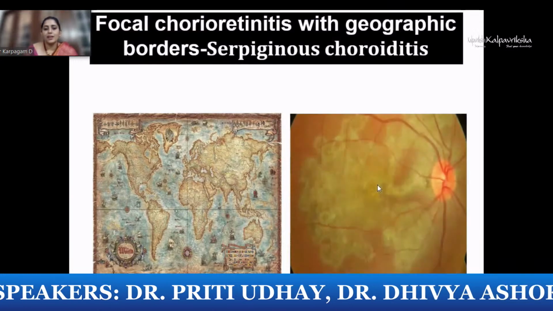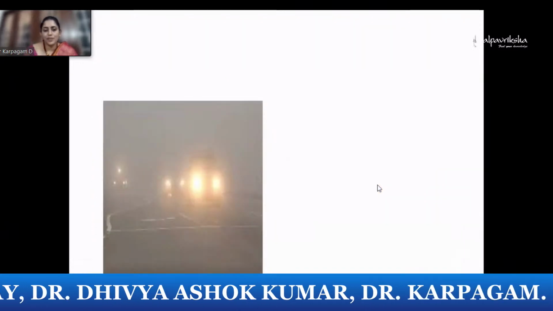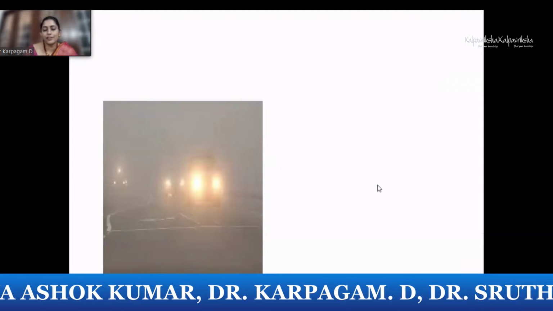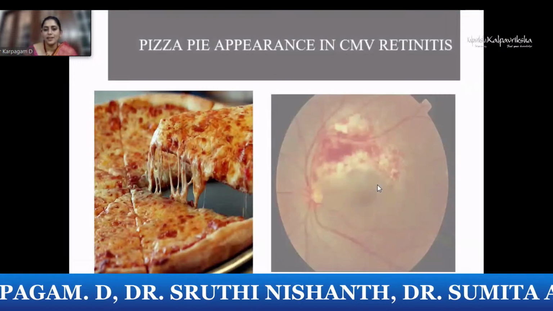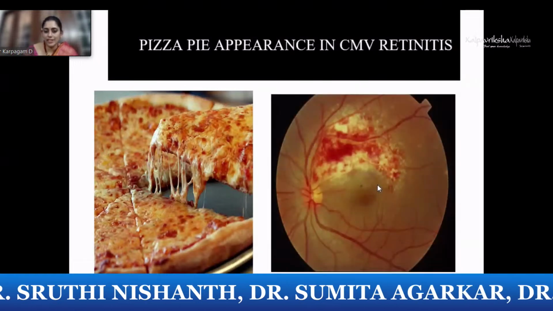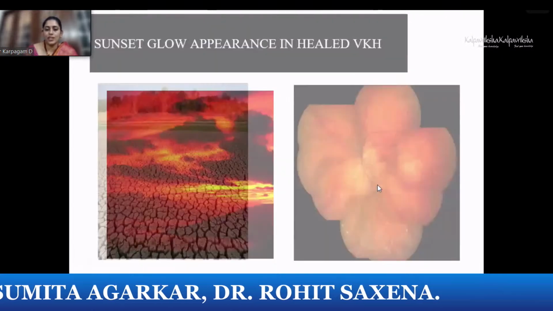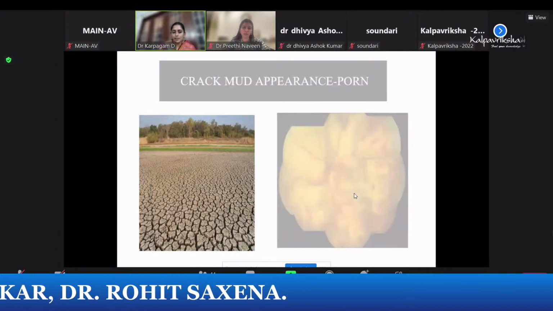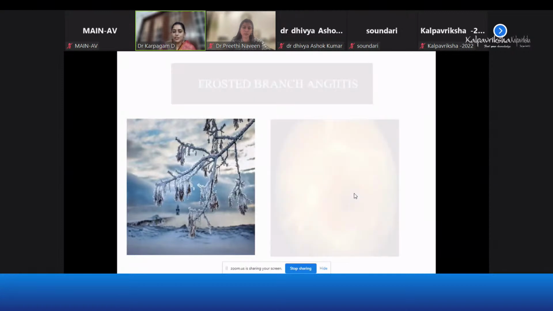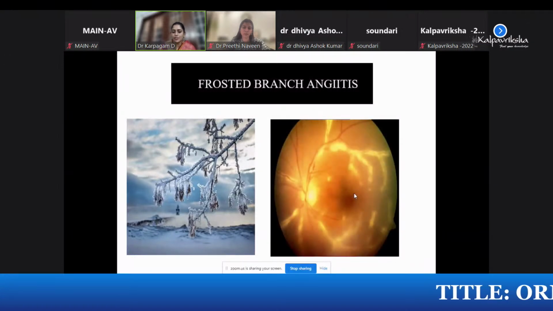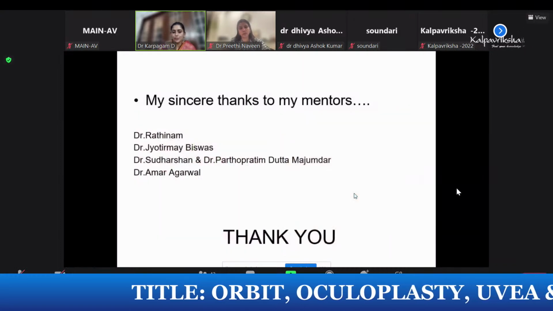So there are certain things which we should know before closing off. When we see a geographic map-like pattern, what we must think of is serpiginous choroiditis. When we see typically the headlight in the fog sign, think of toxoplasma retinochoroiditis. Of course, the pizza pie appearance, classic of a CMV retinitis. Sunset glow fundus is a case which we see in VKH. A cracked mud appearance is typically in a case of progressive outer retinal necrosis, and a frosted branch periphlebitis, because the differential diagnoses are many in this case. Candle wax dripping or Tag de Bougie sign is typical of sarcoid uveitis.